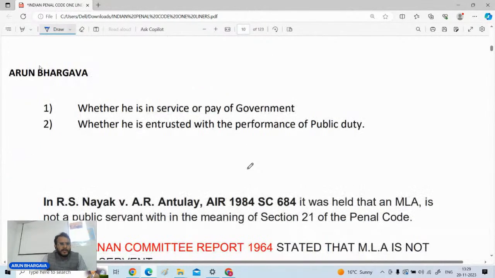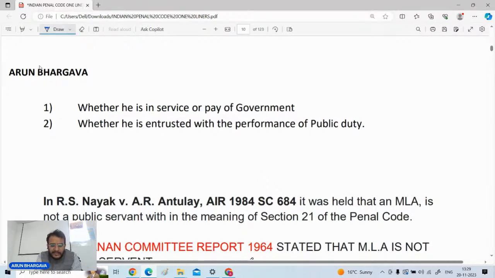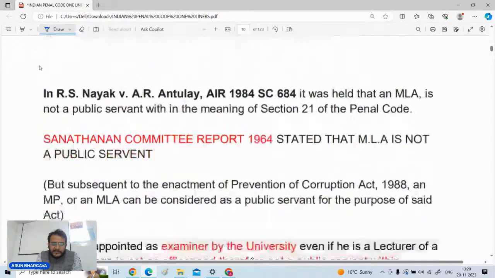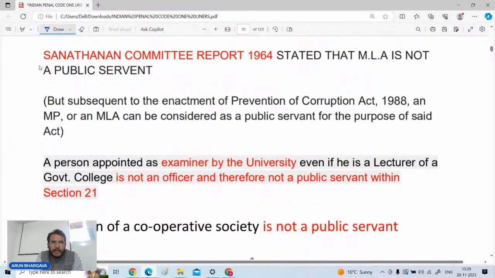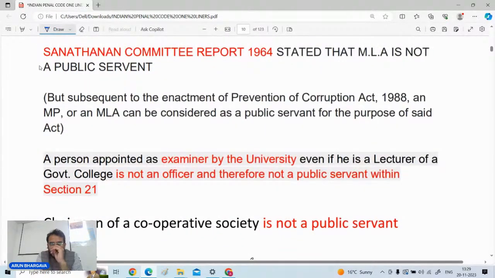Who is called to be a public servant? The question comes that in which provision it is mentioned. It is mentioned in section number 21 of the IPC. But apart from that, there are certain other things which are relevant with respect to this particular definition. And these are the things which you can see on your respective screens.